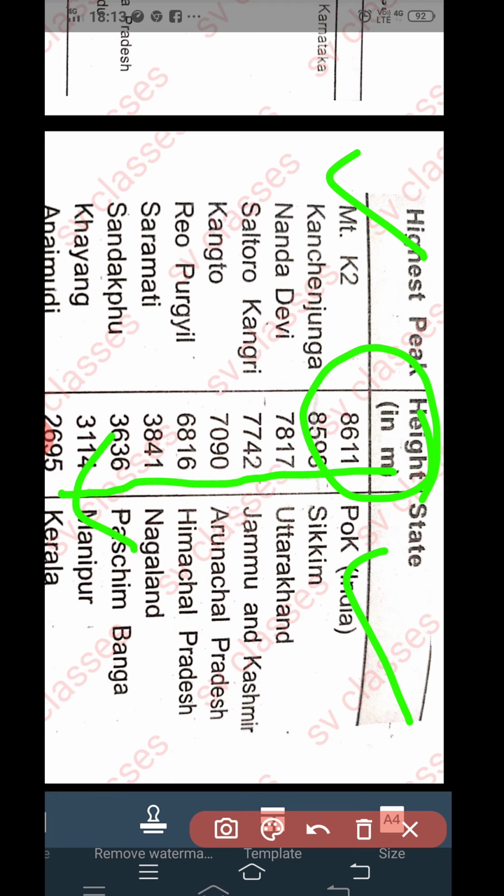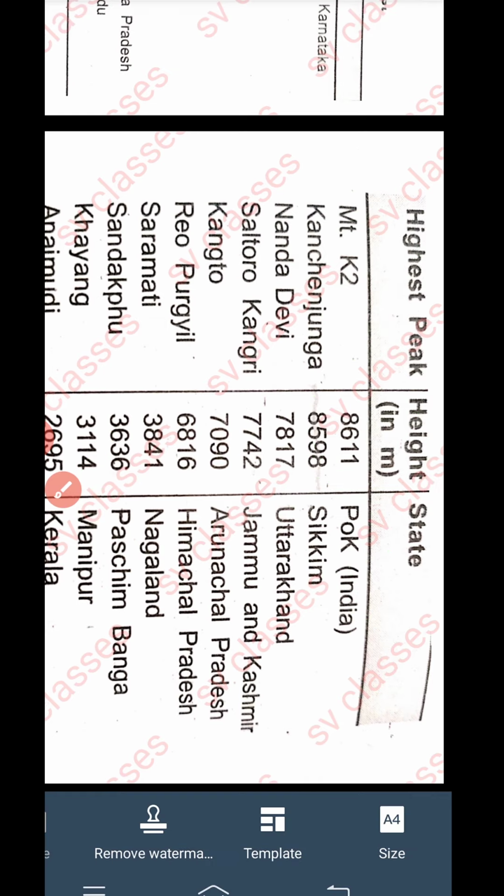So we can always learn the highest peaks in our country. It is important for us to always remember the highest peaks with the particular states, because they also hold a lot of importance due to one or other geographical features. If you want, you can take a screenshot of this screen which is right now presented to you.